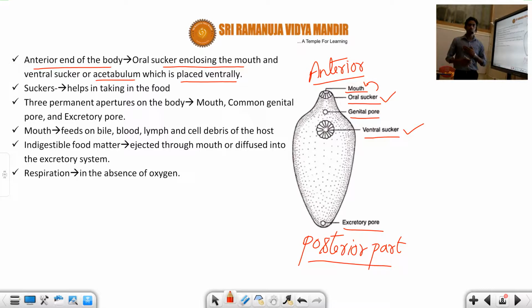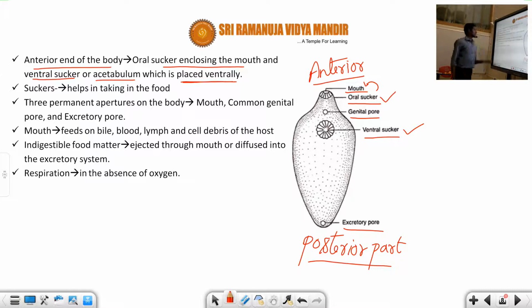Ventrally means, for example, this is my ventral surface, and the opposite surface is the dorsal surface. So the ventral sucker is present on the ventral side.